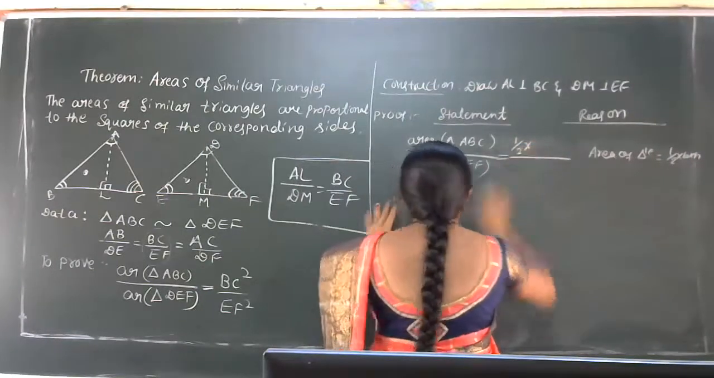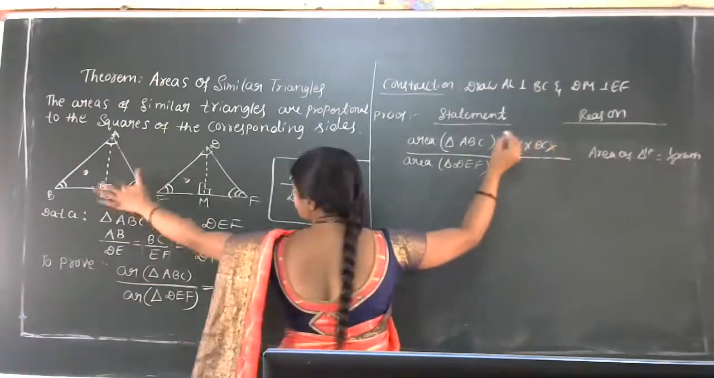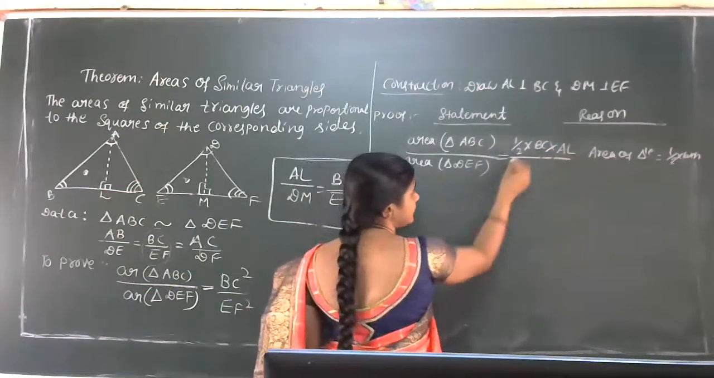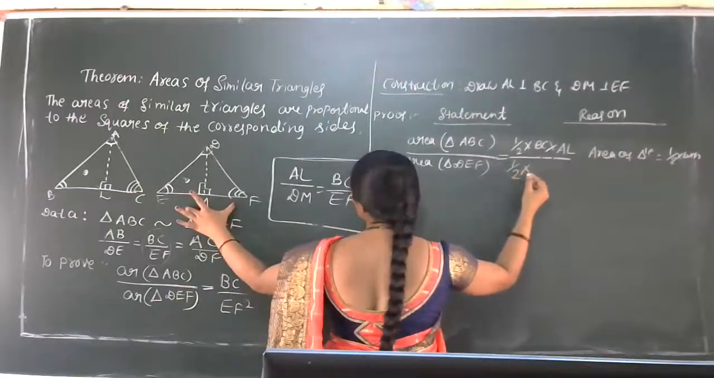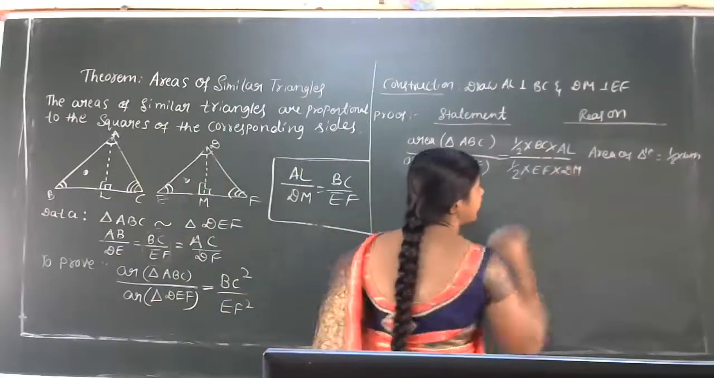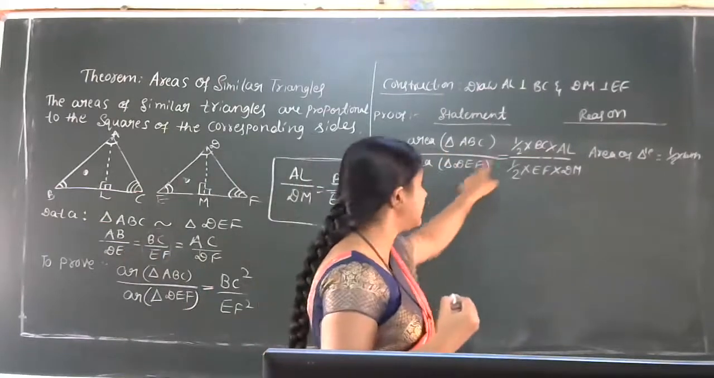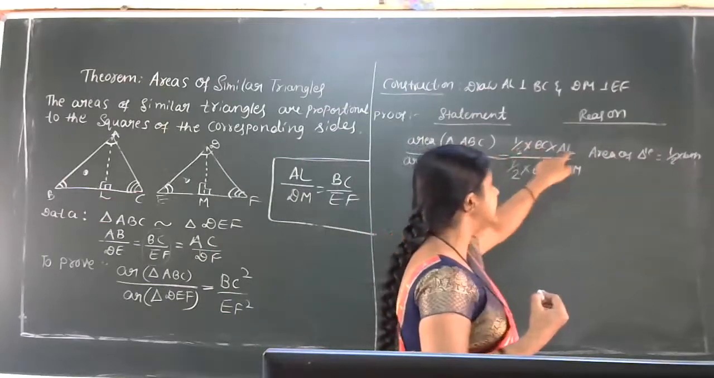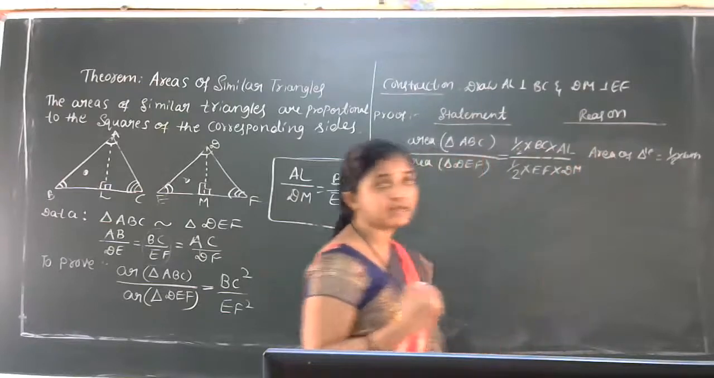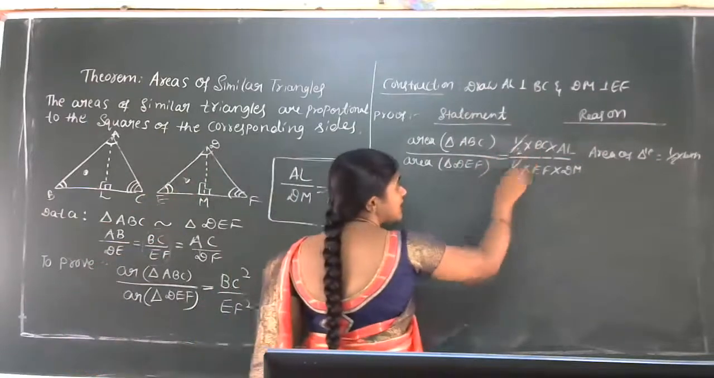Half into base, in ABC which is the base? BC, into, in triangle ABC the height is AL. Similarly, in triangle DEF, area of DEF is half into, here the base is EF, into, here the height is DM. Got the idea of this step, no? So area of triangle ABC divided by area of triangle DEF is equal to half into BC into AL divided by half into EF into DM, because we applied the formula that area of triangle is equal to half into base into height.